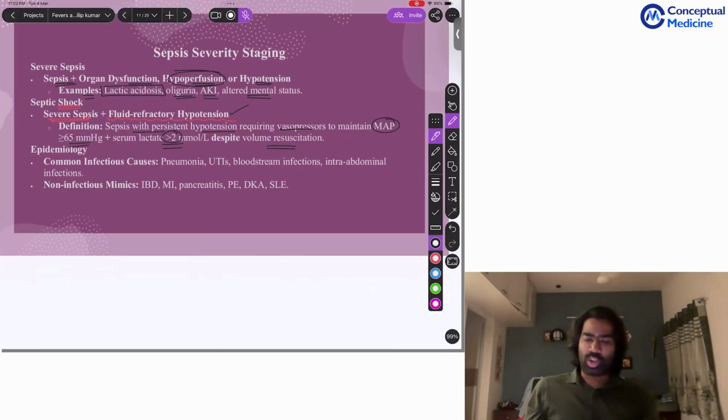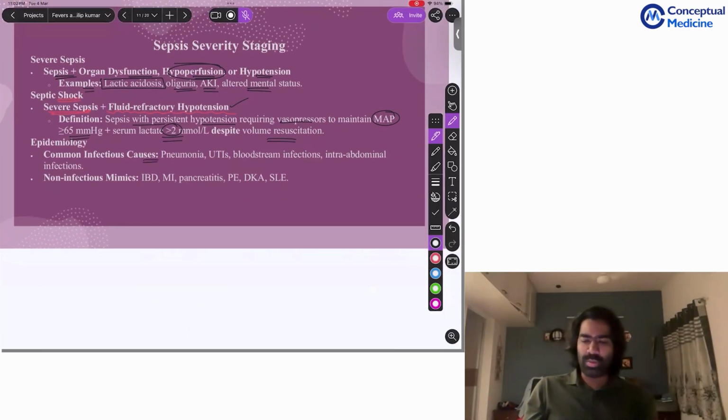So what is the common cause of septic shock? Most of the time, it's going to be gram-negative rods. Gram-positive cocci rarely produce septic shock. Endotoxic shock, that is gram-negative shock, is the commonest cause. It can be due to pneumonia, UTIs, bloodstream infections like central line associated bloodstream infections, intra-abdominal infections, and so on.